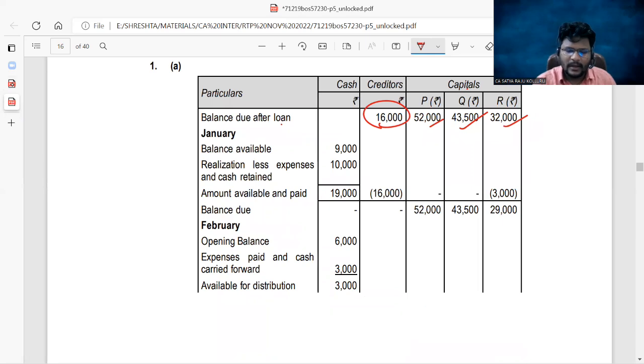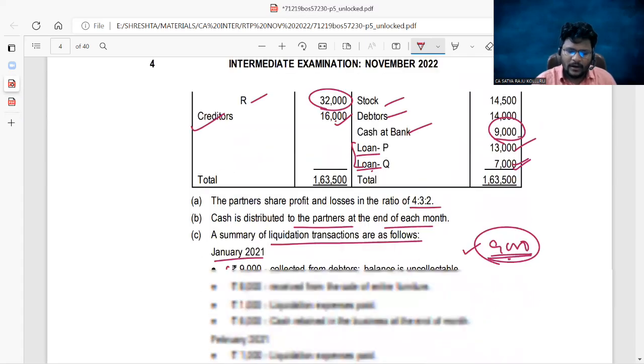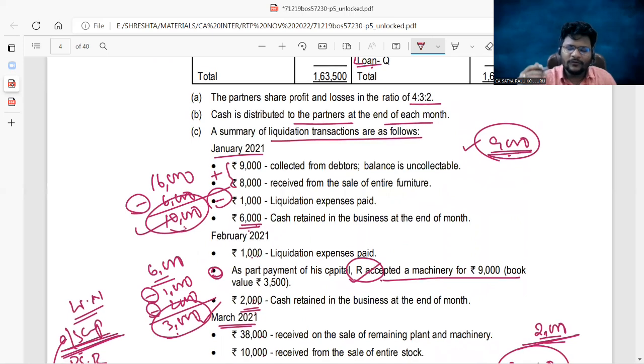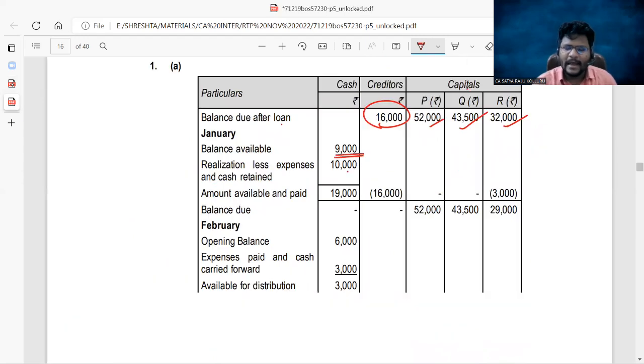That 9,000 is there, which is the opening cash balance. And we already decided that at the end of Jan 2021, we can only have 10,000 cash for utilization. Such 10,000 I added. Now I have a total of 19,000. Out of 19,000, 16,000 you can pay to creditors. Still I have 3,000 balance.